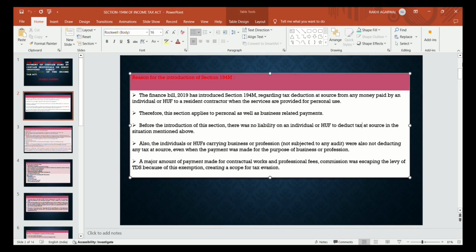A major amount of payment made for contractual work or professional fees or commission was escaping the levy of TDS because of these exemptions, creating a scope for tax evasion. In order to curb that tax evasion, the government has introduced this section 194M.